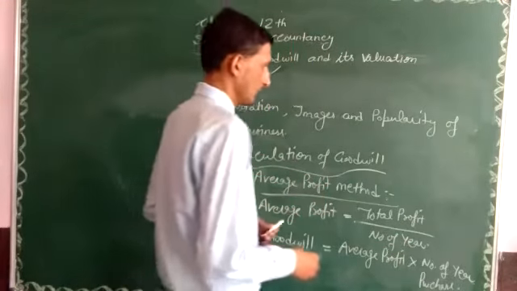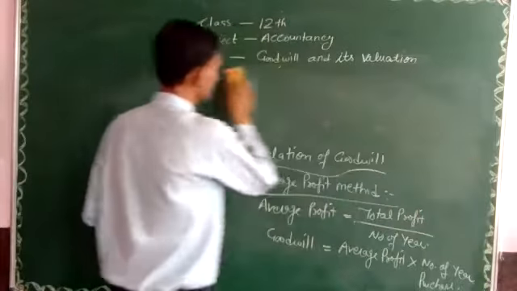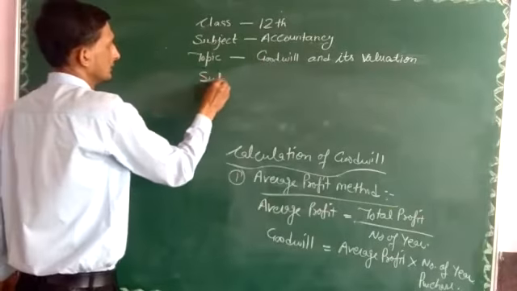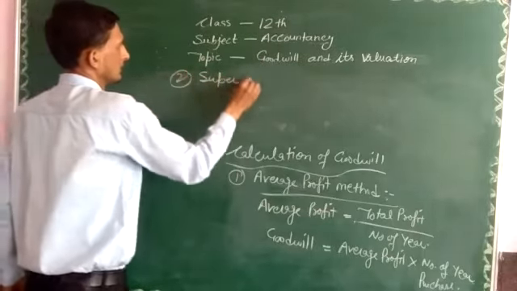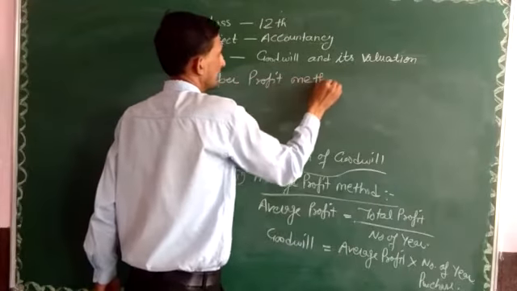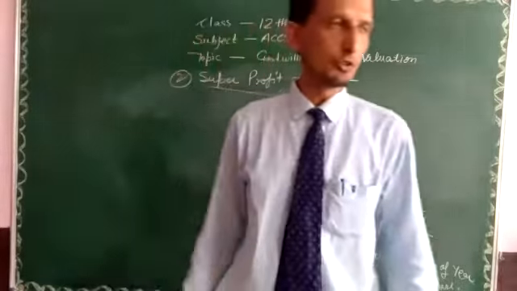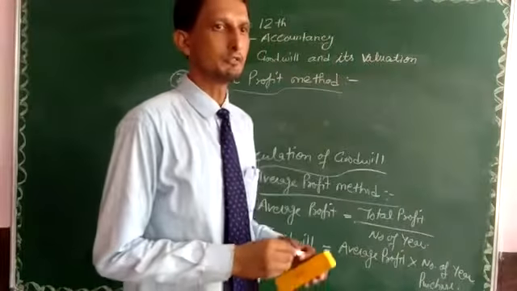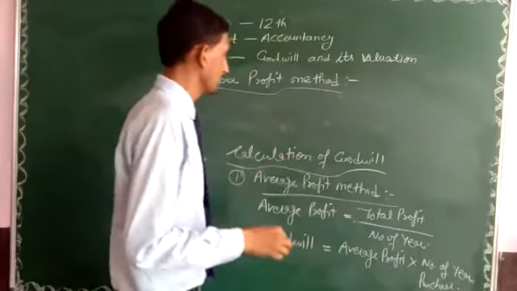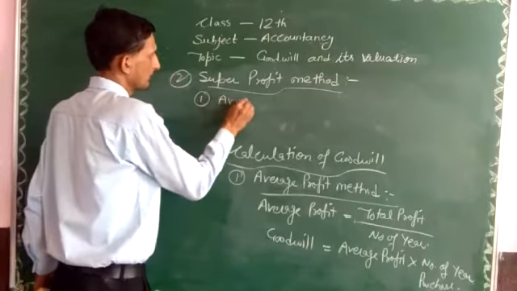Now we are going to discuss the second method, which is the super profit method. The super profit method shows the value of profit earned by a firm with the help of average and normal profit. Firstly, in the super profit method we calculate the average profit of the firm.